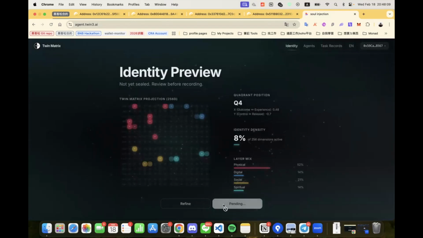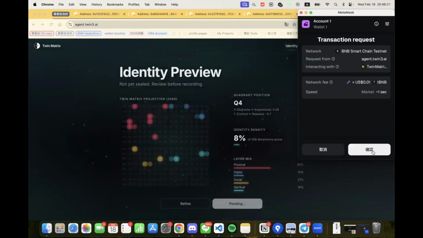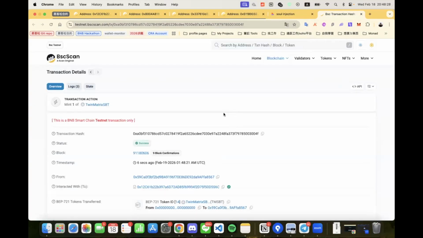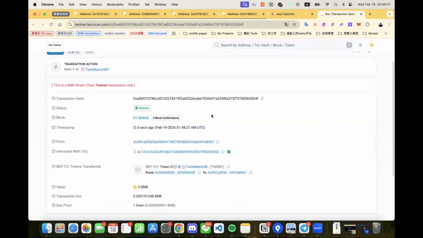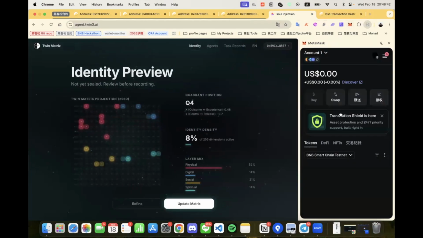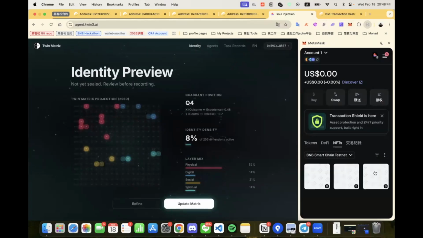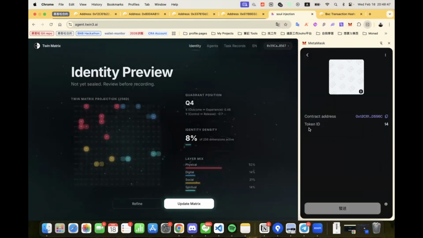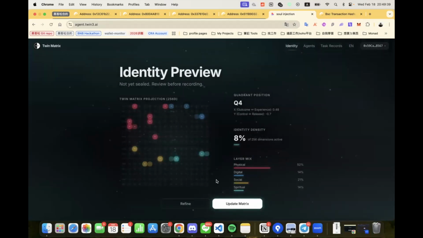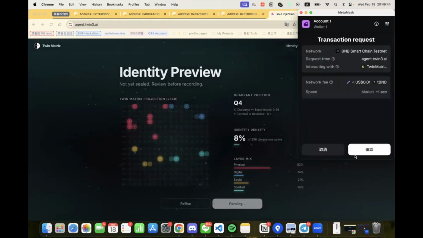Once Mint SBT is clicked, the transaction is submitted to the blockchain. Here we can confirm that the SBT has been minted successfully. We can also open our wallet to check the SBT. Minting the SBT does not yet finalize the matrix data. The user needs to submit another transaction to update the matrix projection on-chain.